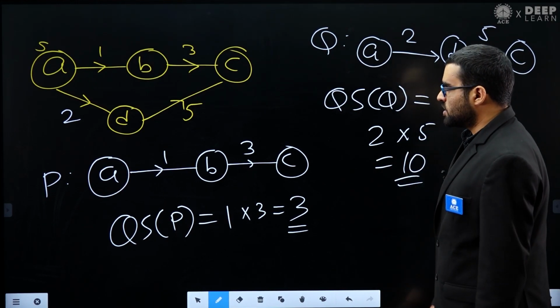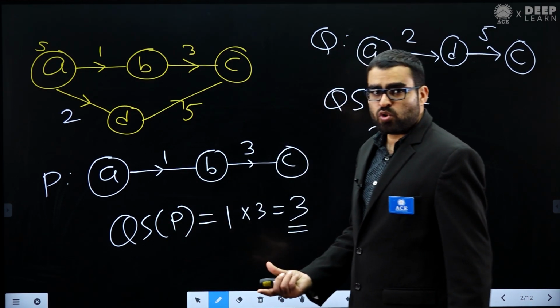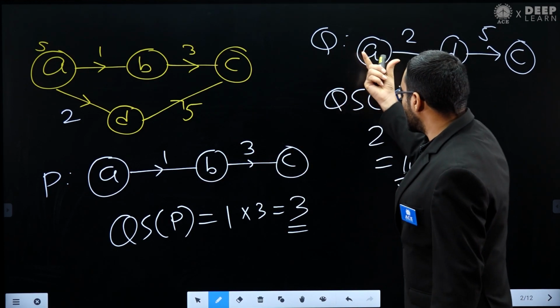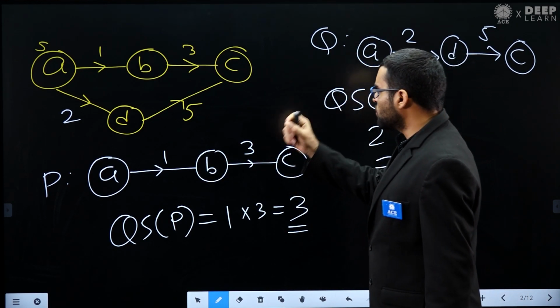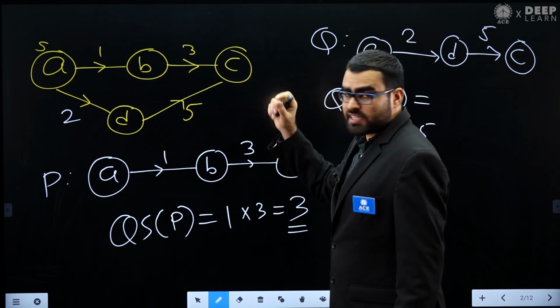Now you can notice one thing, that this is the definition of quality score of a directed path. So we have seen what is the definition of quality score of a directed path. Now what is the definition of quality score of a vertex?